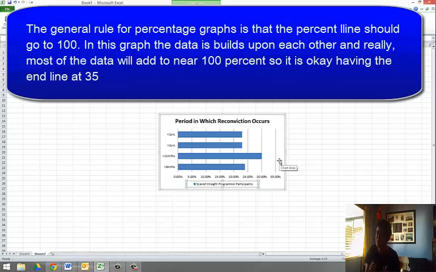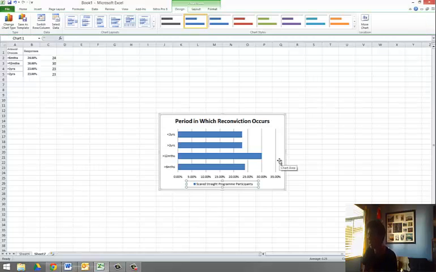quite small. But we know really that we're looking at around 90% of young people did reoffend, so we are actually looking at big numbers, and they accumulate as well. So, you know, I'd be very, very cautious to not include that. So that is how you'd do a graph.